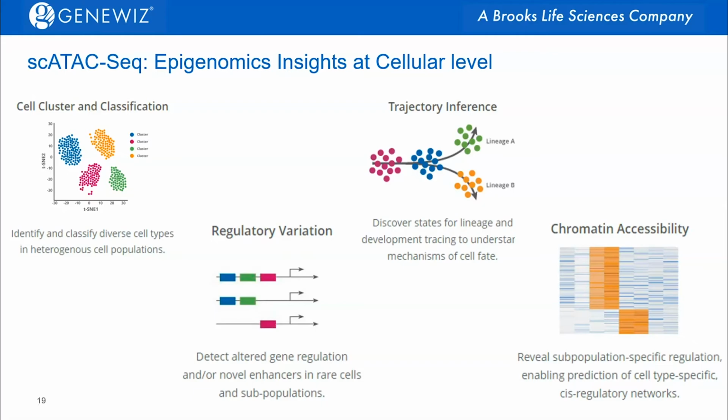Single-cell ATAC-Seq allows for epigenomic insights at the cellular level. This includes, but is not limited to, cell cluster and classification to help identify cell types in heterogeneous cell populations, regulatory variation to detect altered gene regulation and/or novel enhancers in rare cells and subpopulations, and trajectory studies to discover states for lineage and development tracing, so that we can understand the mechanisms of cell fate. And then finally, chromatin accessibility. By using this ATAC-Seq approach, we're able to reveal subpopulation-specific regulation, which allows us to find cell type-specific cis-regulatory networks.